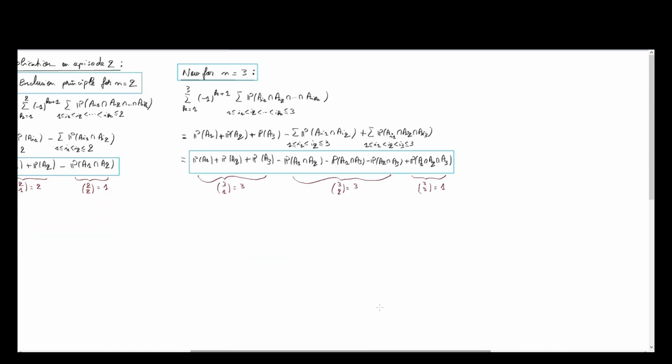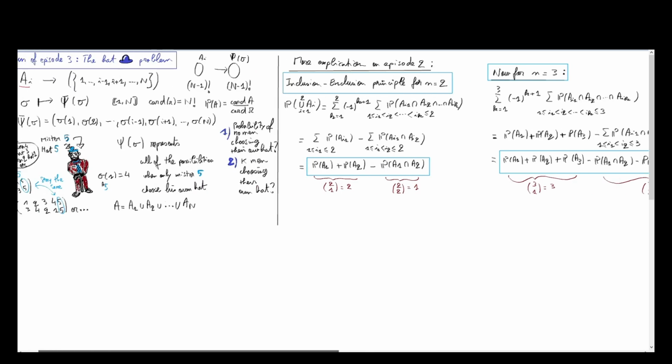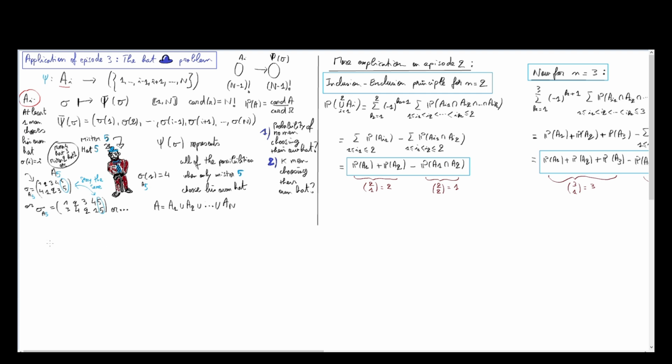So we just said that the cardinal of A_i is factorial of n minus 1.